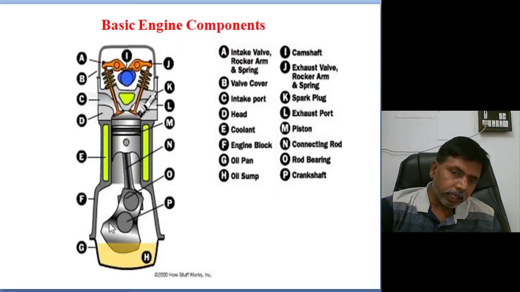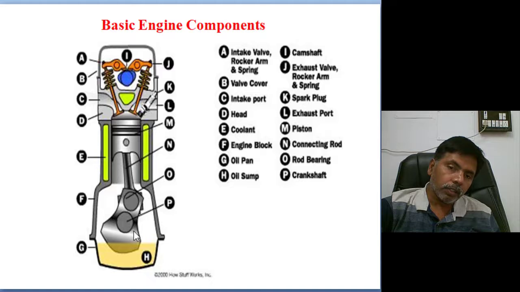At the backside of the crankshaft, the oil sump is maintained for lubricating the cylinder and valves. The lubrication systems are splash type, splash and pump type, and pressurized type. These different types of lubrication systems are there. Splash type is like our two wheelers. One bucket is connected to the crankshaft. Automatically it dips into the oil and throws the oil to the backside of the cylinder when the piston is at TDC condition.